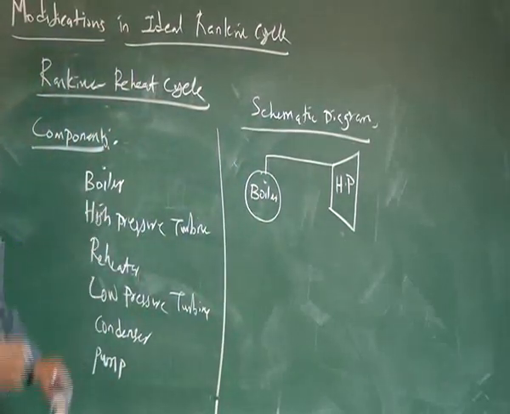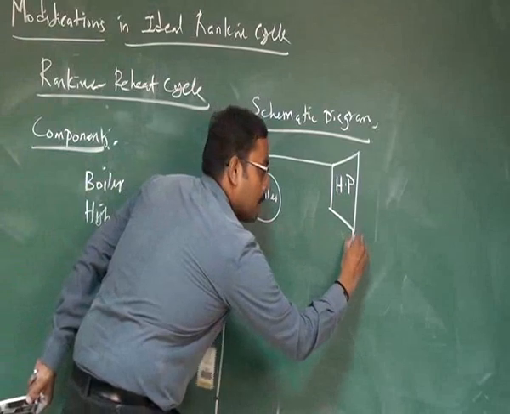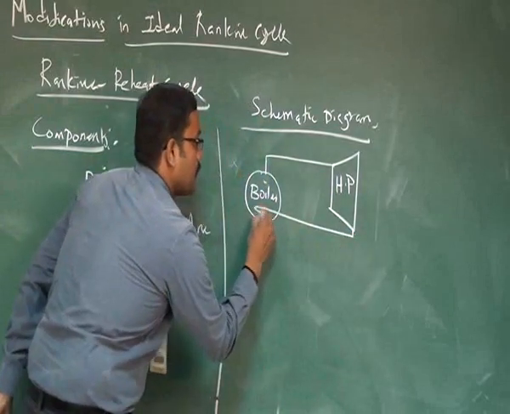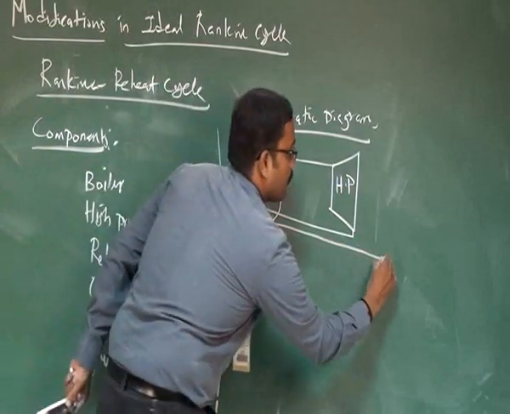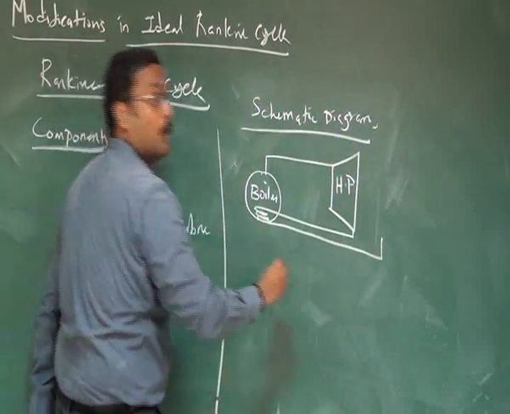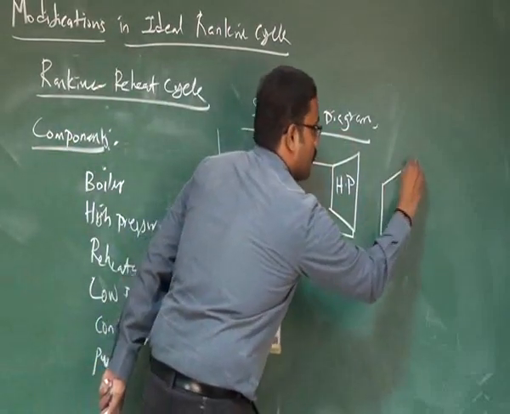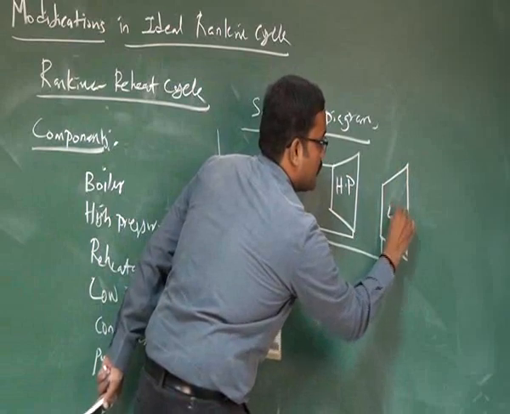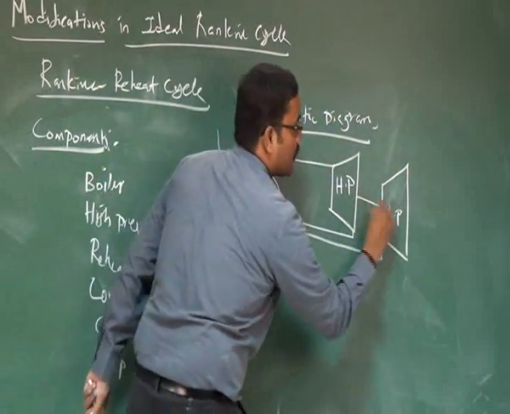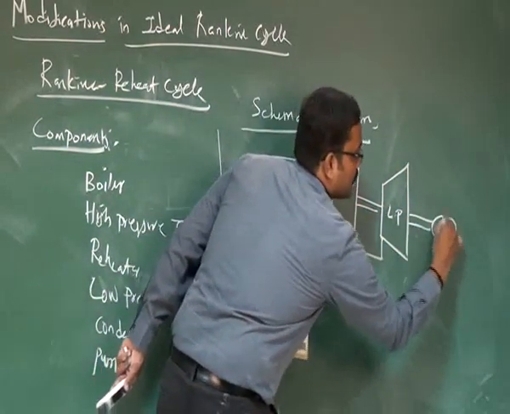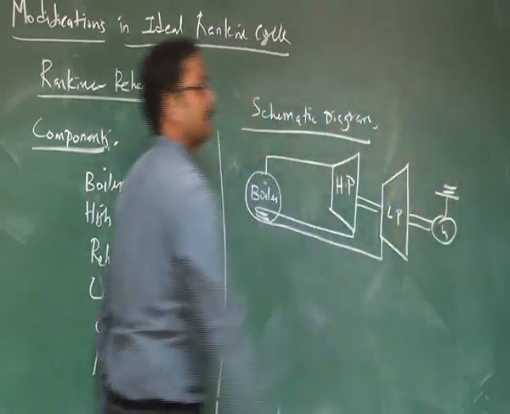The expansion takes place in two stages. So again steam is brought back to the reheater section to pass to the low pressure turbine, LP.